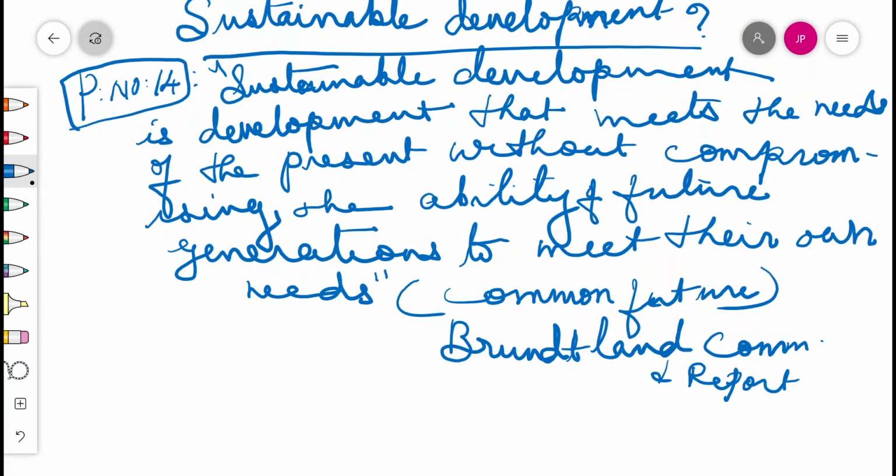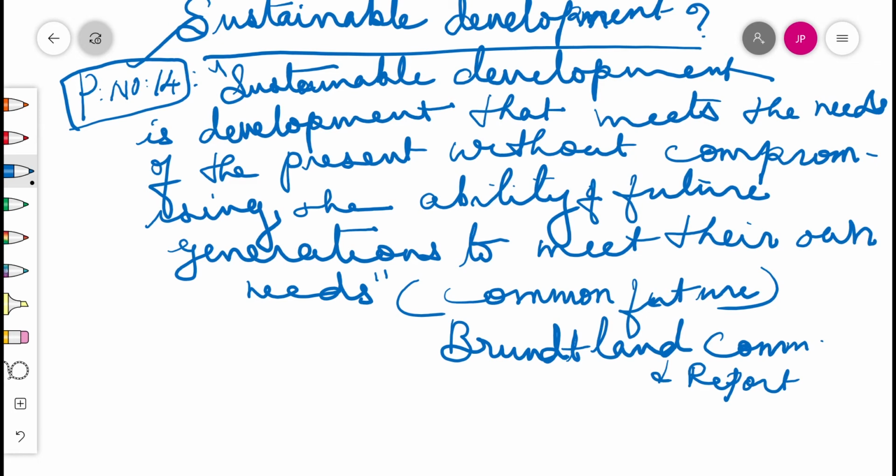Today's topic is sustainable development. Sustainable development, in our textbook page number 14. What is sustainable development? Please take your notebook, a fresh page, write the heading and write these value points.